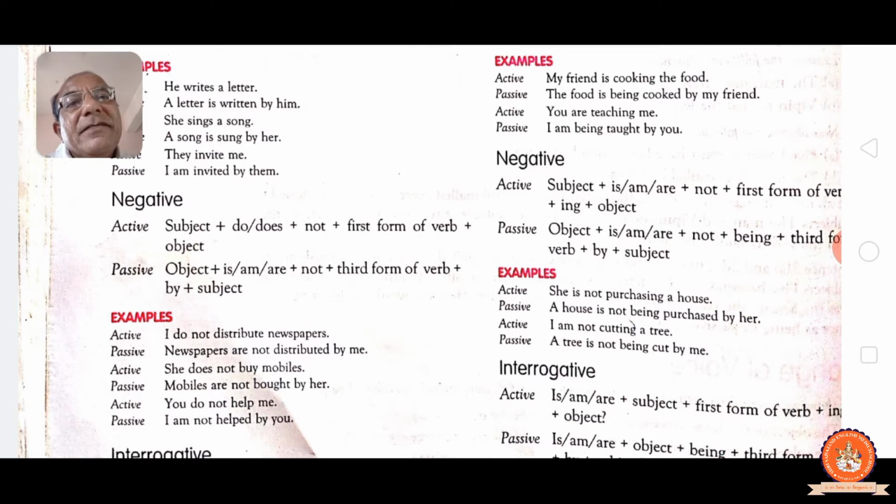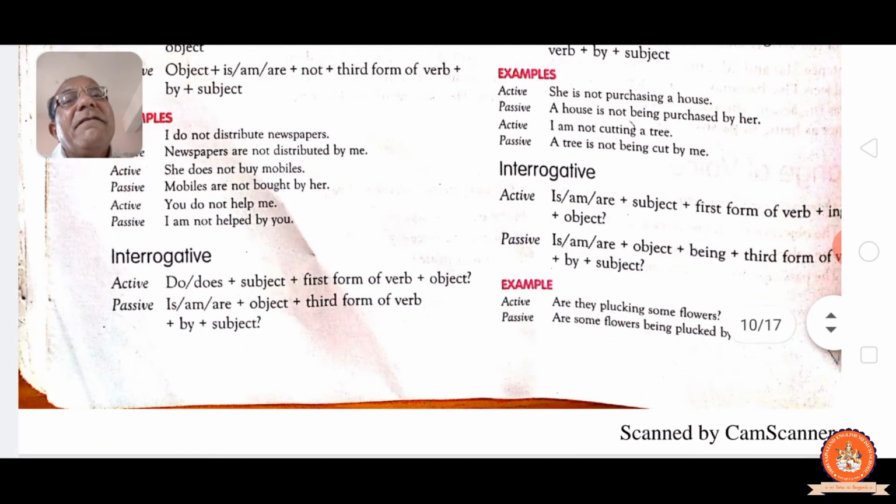See. Newspapers, plural forms are coming. You do not help me. See, I is coming first, that is why I am is coming. With I am coming. I am not helped by you. See. So like this, if you prepare the formula, then it is very easy for you, like maths, to score the marks and to change active into passive and passive into active.